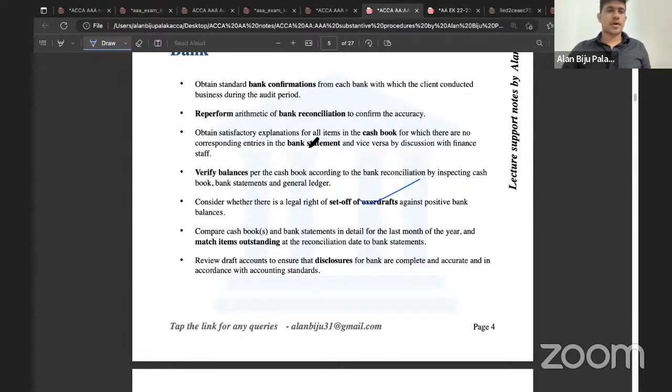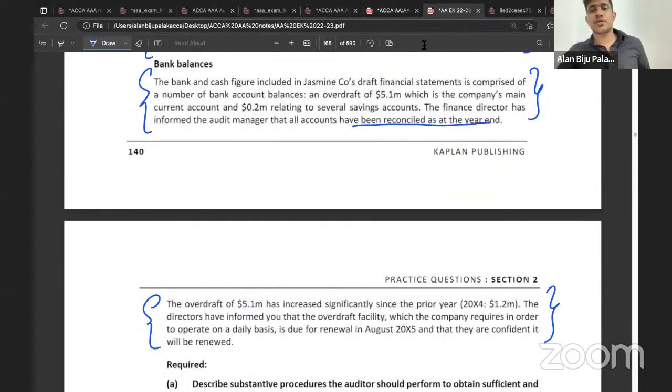Okay. What else? Exactly. You can obtain satisfactory explanation for all items in the cash book which are not having corresponding entries in the bank statements, and you can discuss with the finance director in case there is any variance. So literally you can use almost similar points which we learned. Why? Because the company have already done all of those.